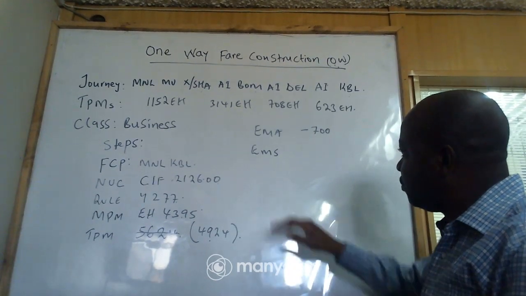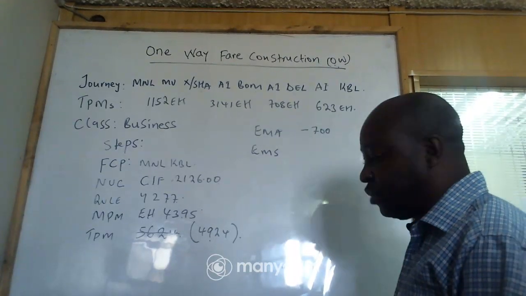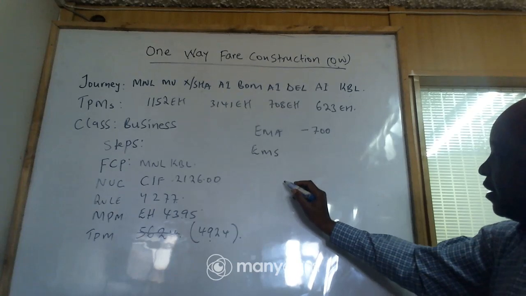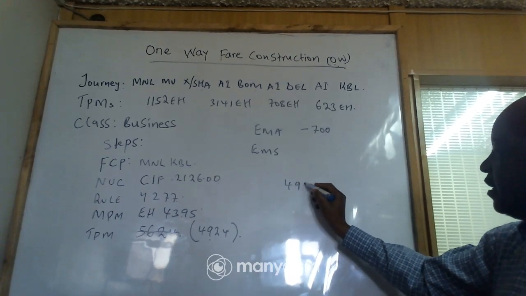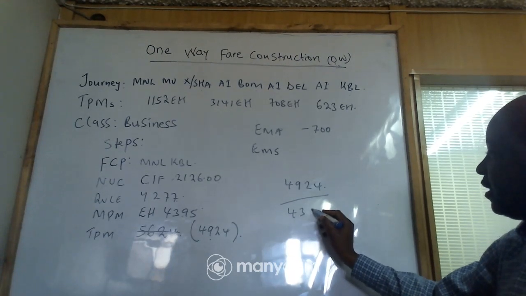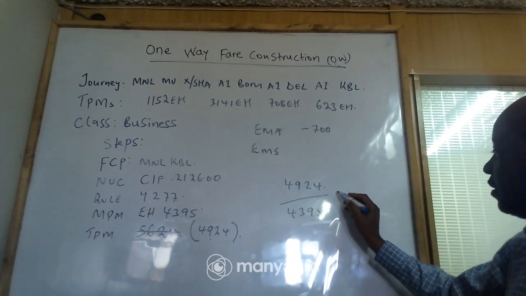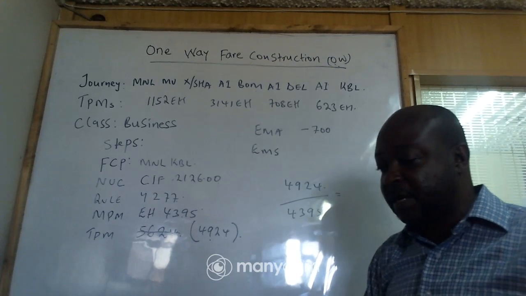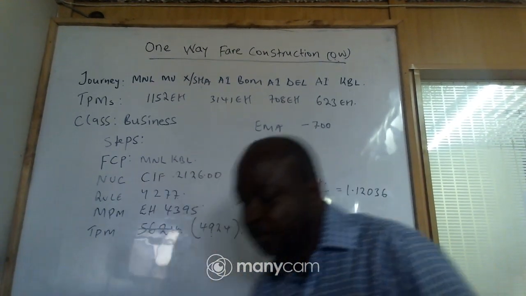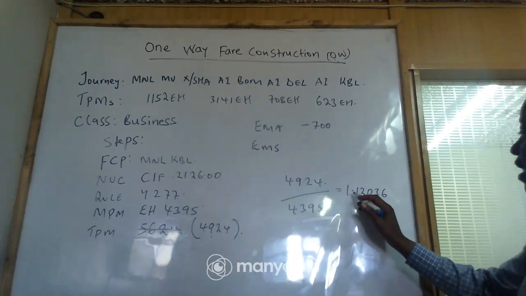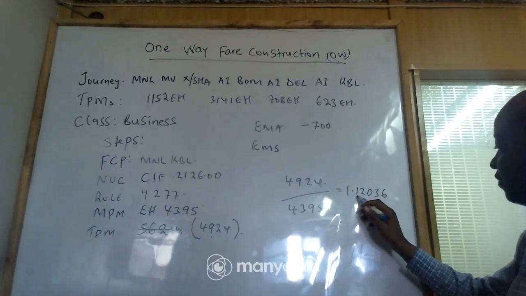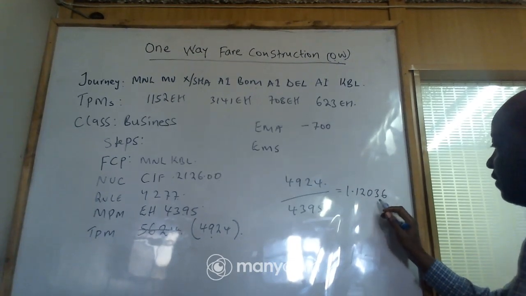So when it comes to EMS, what we do is you divide the 4924, we divide by 4395, so that you get the what? So we are getting a 1.12036, because here they have to be up to 5 decimal. 1, 2, 3, 4, 5, which is okay.